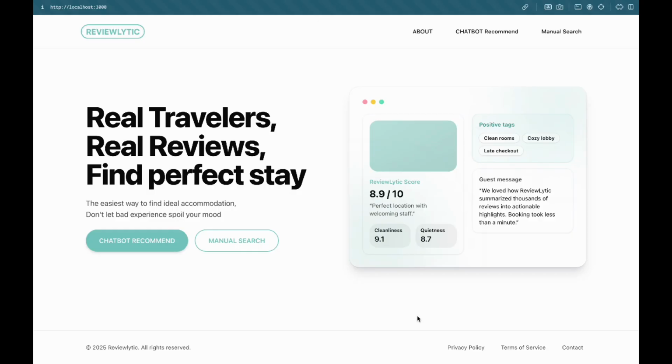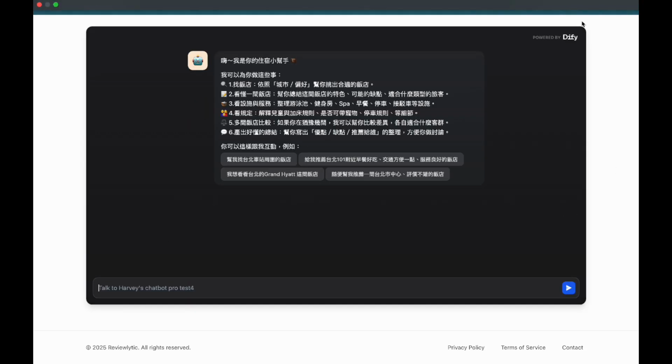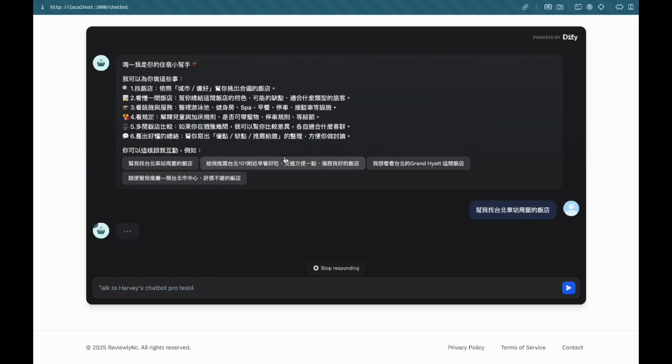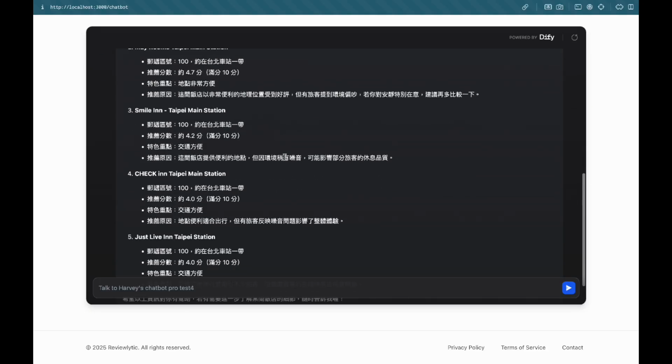Now, let me give you a quick tour of our website, Reviewalytic. This is the homepage, and you can see two big buttons leading to our two main functions, the chatbot and manual search. So let's take a look at the chatbot first. When you click it, it will lead to the chatbot. And if you do not know what to ask, you can simply click the prompt that we provide. Let's say I want to find a hotel that is near Taipei Station. So here you can see it has generated 5 different hotels.